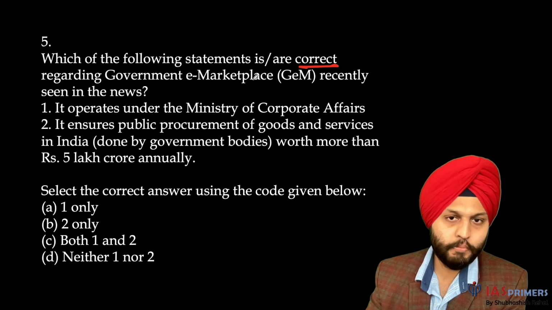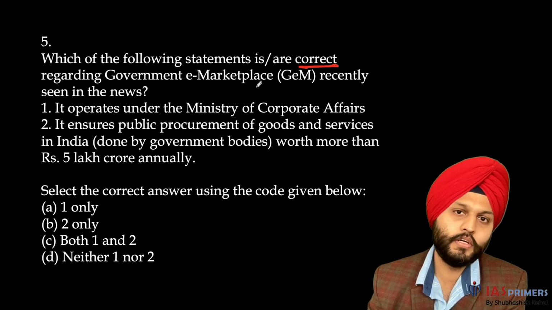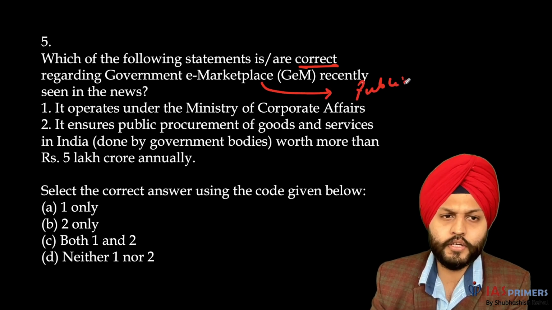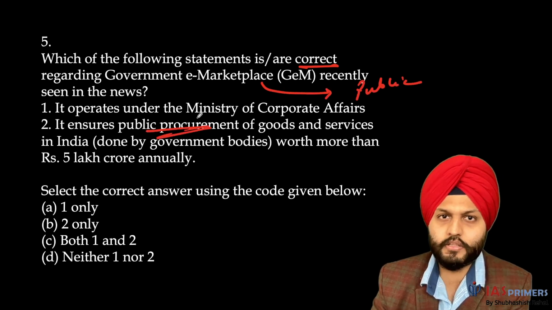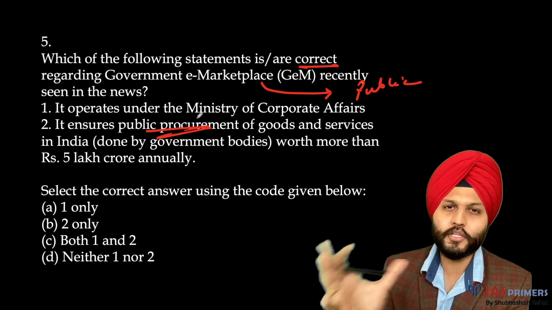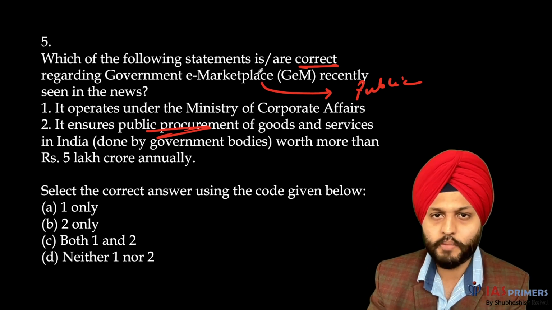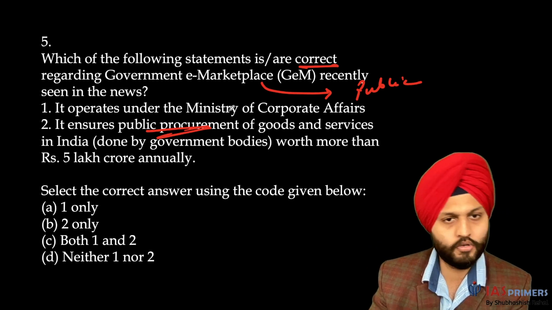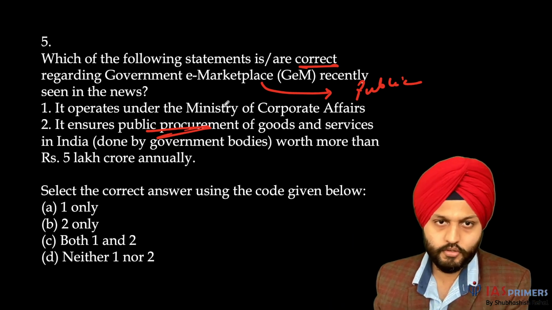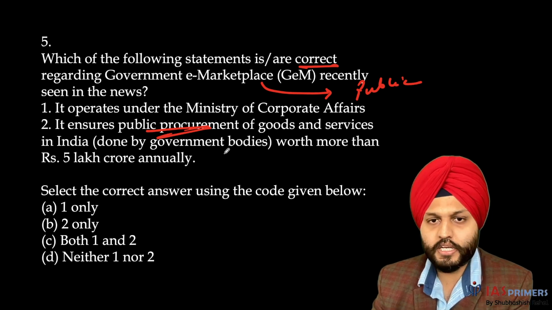So this government e-marketplace is basically a platform for public procurement. Government, etc., buys things on an electronic platform so that corruption, etc., is not there. There is transparency in dealings, and that's why this government e-marketplace is being used. It's kind of an e-commerce for government and people who are providing services. Fine. So point number 2 is fairly correct.